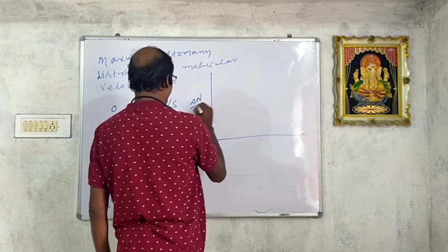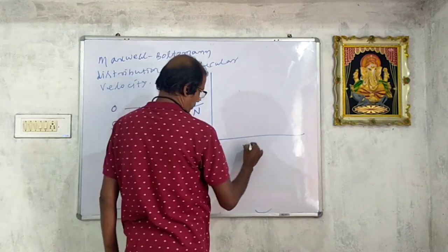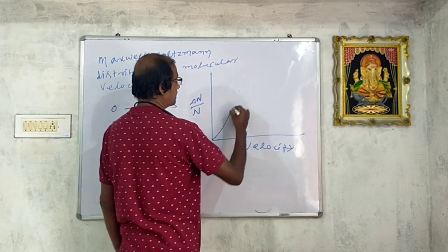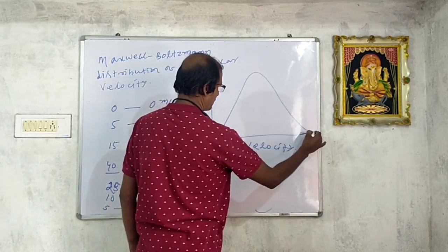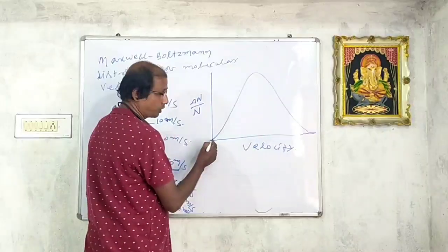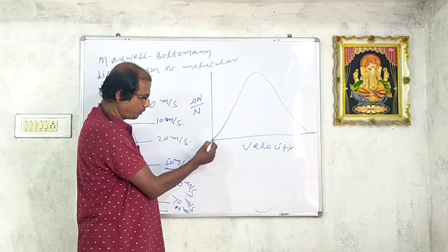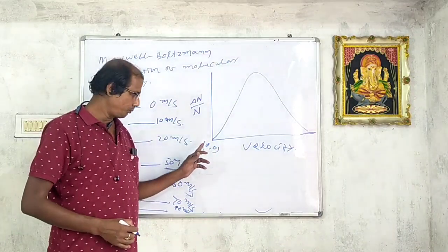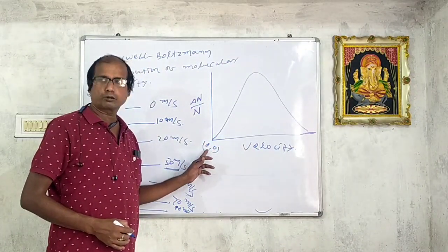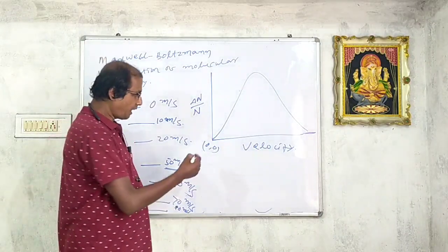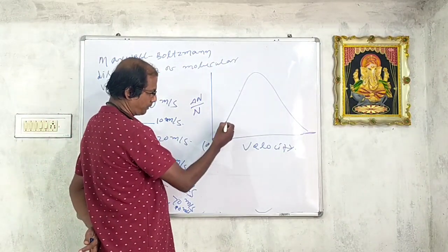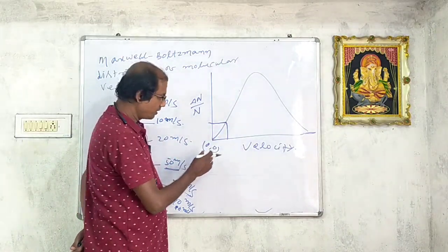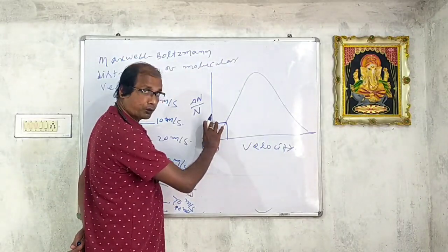Delta n by n against velocity. This is velocity. So the graph will look like this. Now see, at this point the velocity is 0. This point is 0, 0. Velocity 0, number or fraction of molecules will be 0. Suppose at this point the velocity is this, the number of molecules is this. This velocity is possessed by this number of molecules.